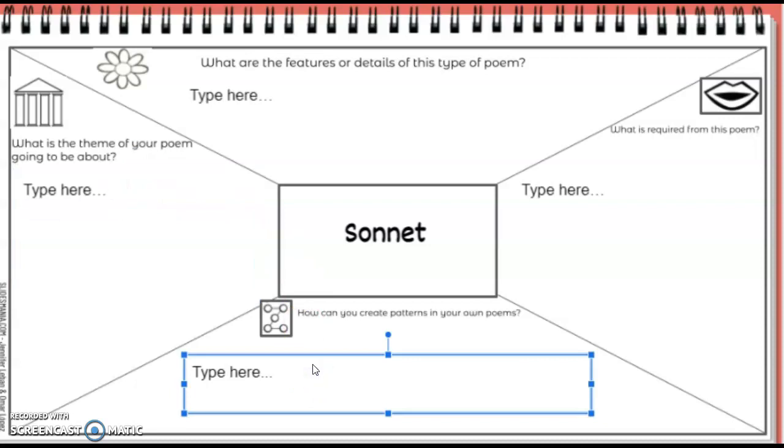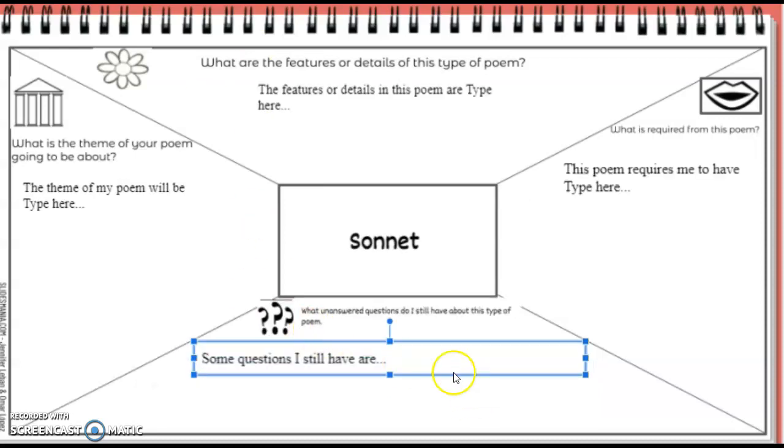Okay, so for my 5, 6, 1, 2, you have on your last one, how can you create patterns in your poems? Here, I want you to think about the patterns that you've used. Are you going to use your metaphor twice? Metaphor is going to be used twice. How are you using rhyme scheme? Rhyme scheme is a pattern, ladies and gentlemen. Are you going to repeat words? I am going to repeat myself. Repeat verse 1 and 3. However you're putting those patterns, I want to see what you are going to do to create a pattern.